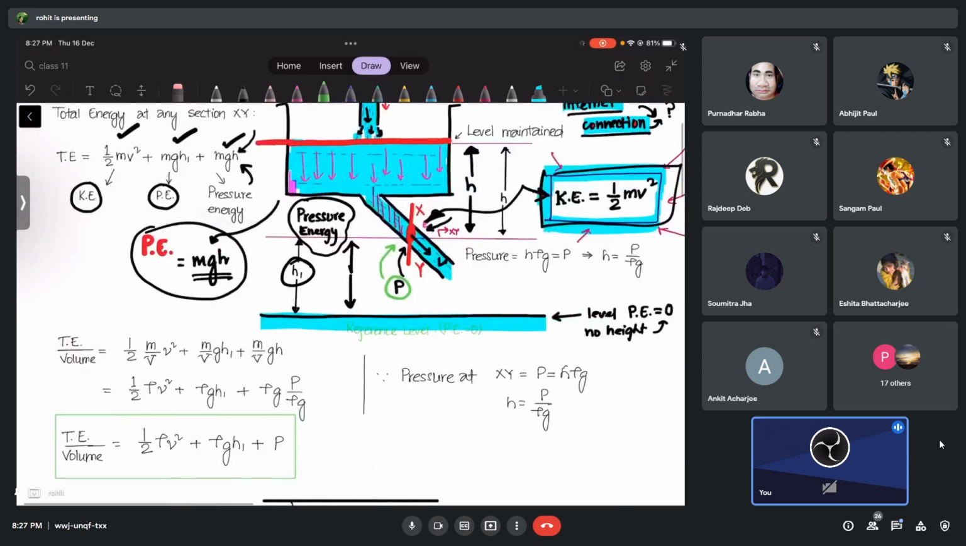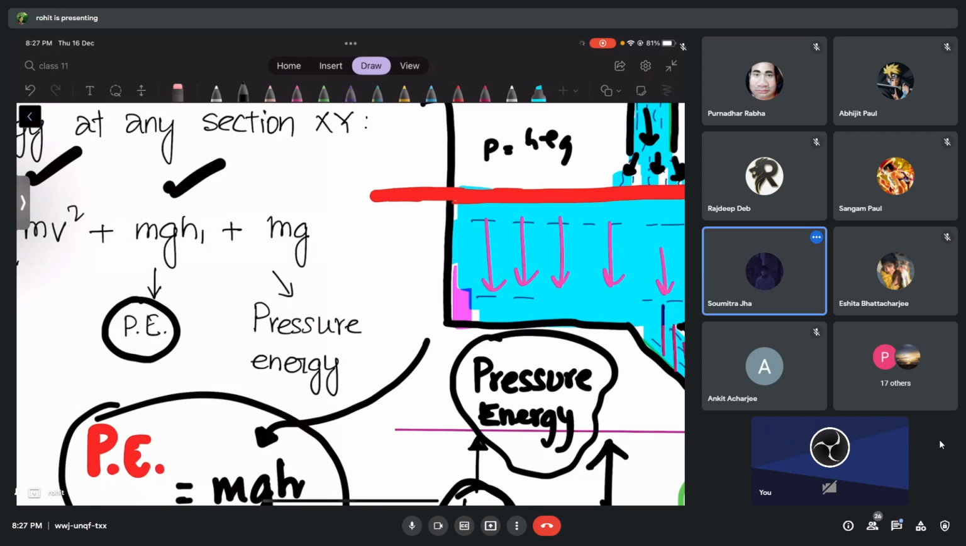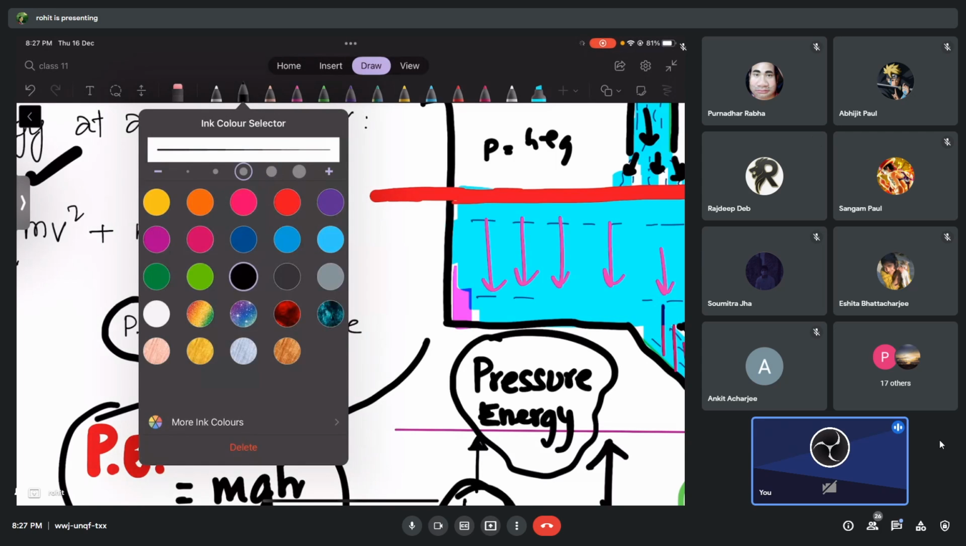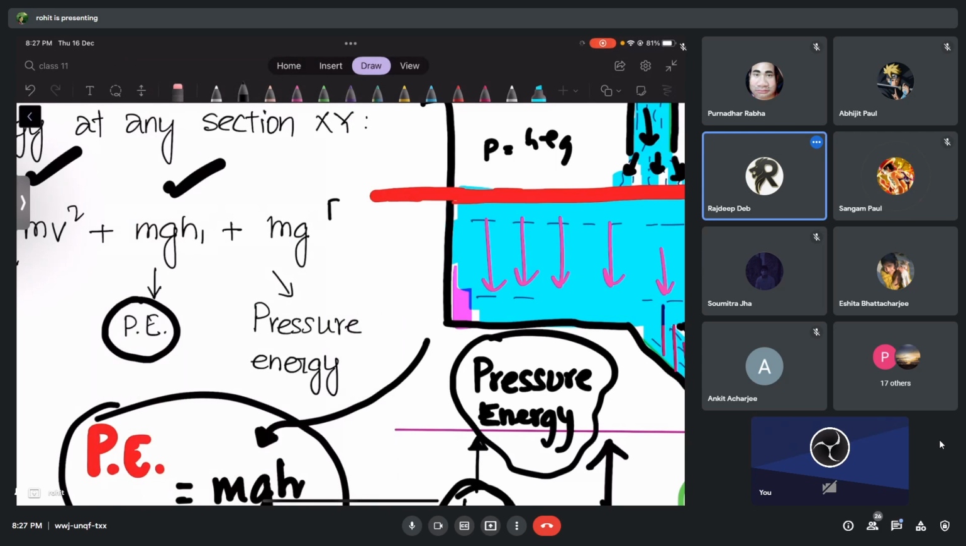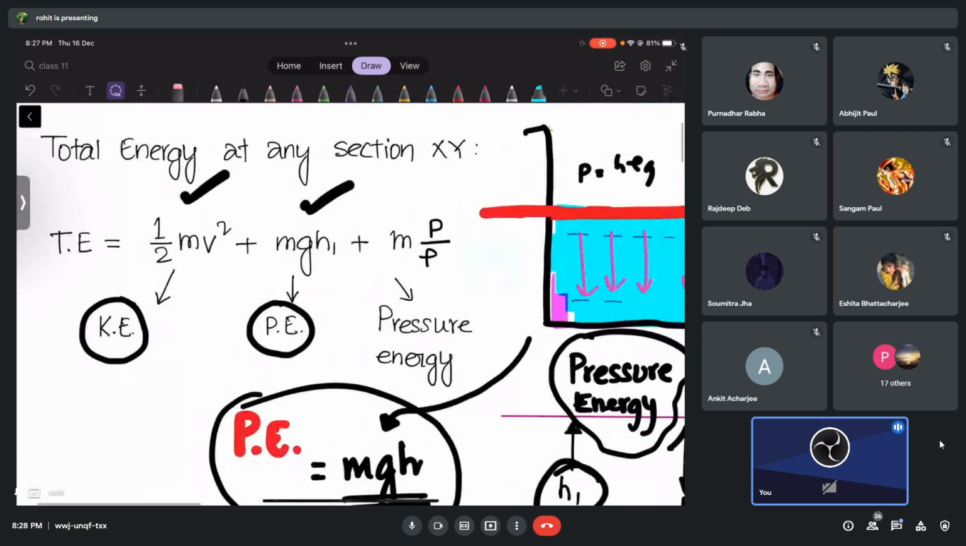So this h, I'm going to replace it. Tell me, what am I going to replace it by? P is equal to h rho g, so h will be equal to P by rho g. P by rho and g. You can already see g and g get cancelled, so don't worry. Everything is sitting very nicely now. I think now you know why I've done this, because it makes sense now, right?